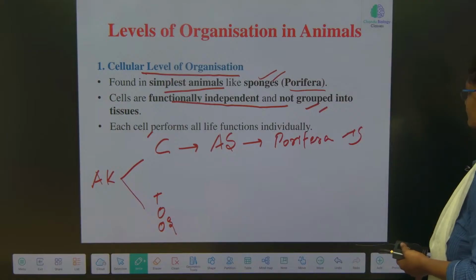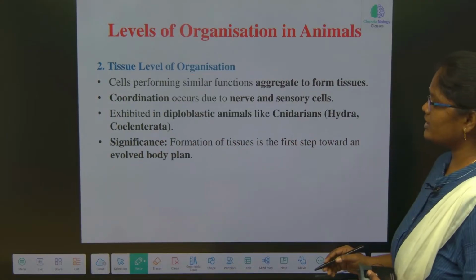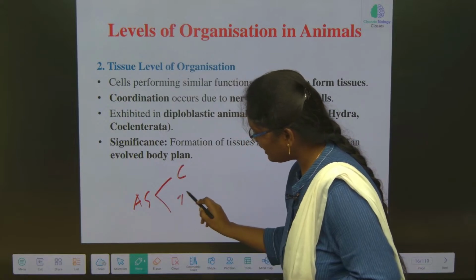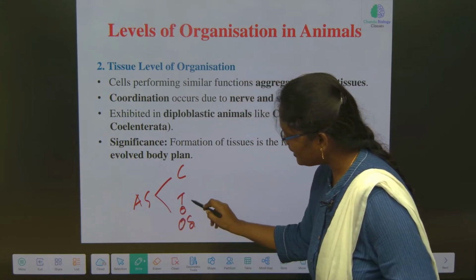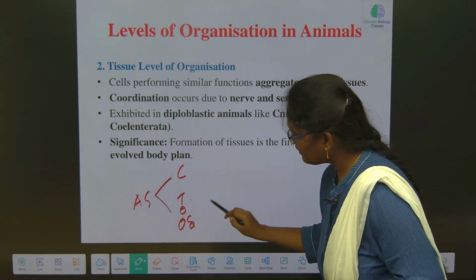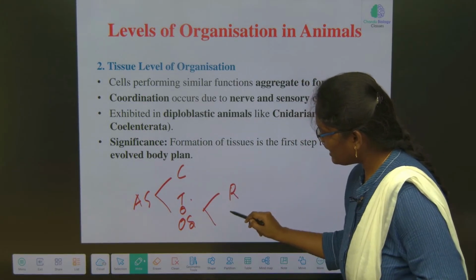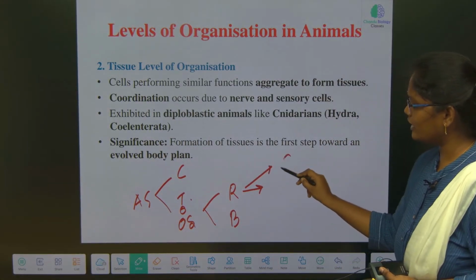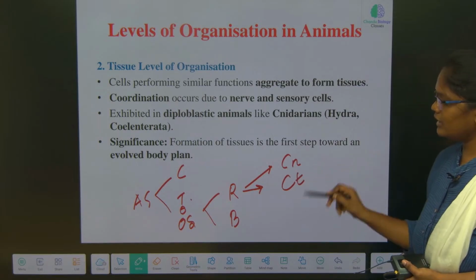Now, tissue level of organization. In the animal kingdom, we have cellular level, tissue, organ and organ system. In the tissue level, based on symmetry, we classify into radial and bilateral symmetry. In radial symmetry, we have studied two phyla, Cnidaria and Ctenophora.